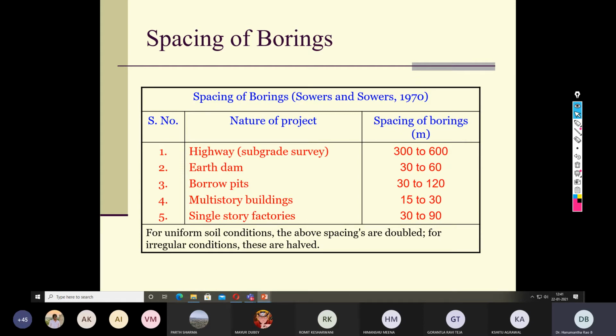There is a huge amount of hydrostatic load on an earth dam, and second, its length is definite. It's not indefinite. Therefore, the spacing should be as close as possible. In the highway, we can take a chance of risk, but in the earth dam no such risk is permitted, because once a dam fails there is no other possibility.